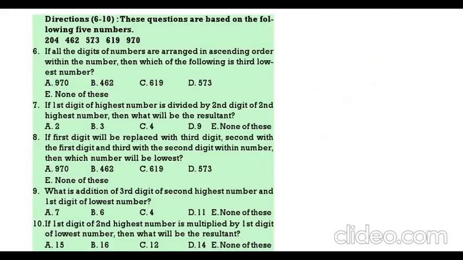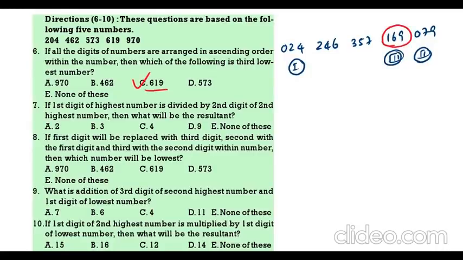Now, next one. If all the digits are arranged in ascending order within the number, so within the number, if you arrange the digits in the ascending order, that will be 024, 246, 357, then 169, then 079. Then which is the third lowest number? So first is this one, second is this one, third is this one. So third lowest is 169. Original number 619. If the first digit of the highest number is divided, highest number is 970. In this first digit 9.